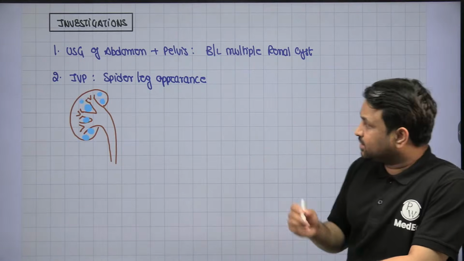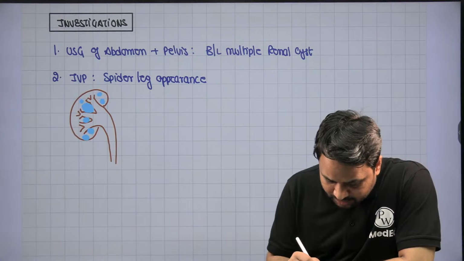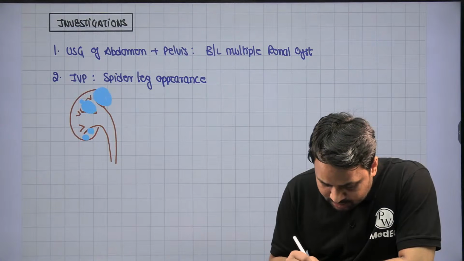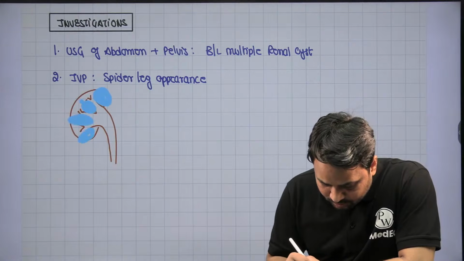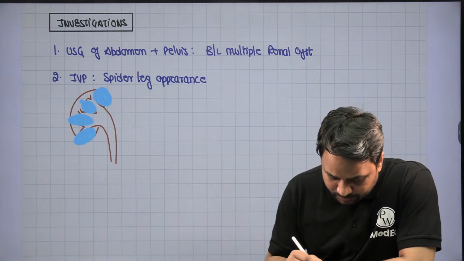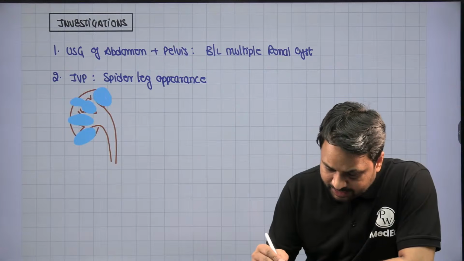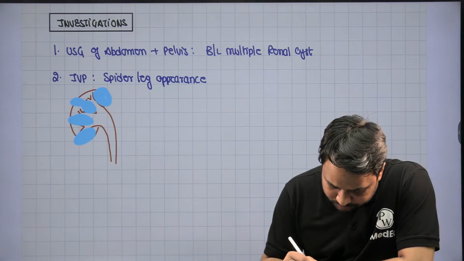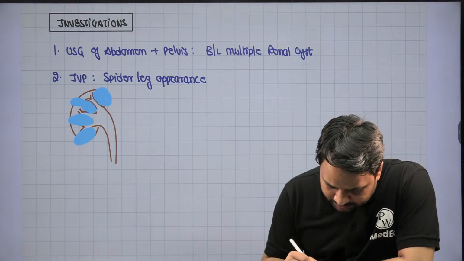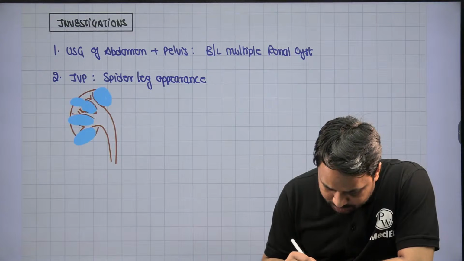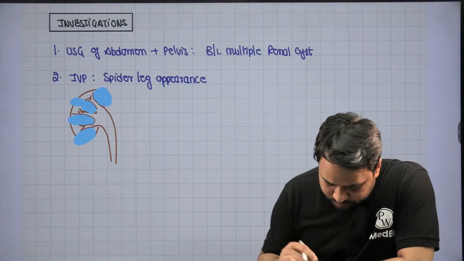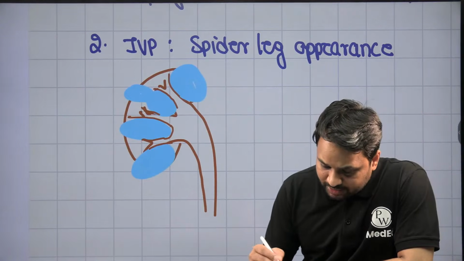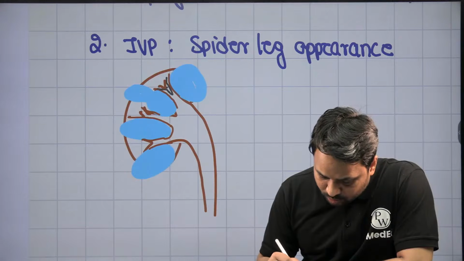Now, as the cyst enlarges, this enlarged cyst is going to compress the calyx, and the calyx is going to become narrower. So you can see the calyceal passage is getting narrower. When I send the contrast, it will only be able to go through this area.